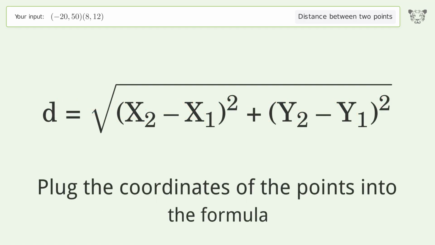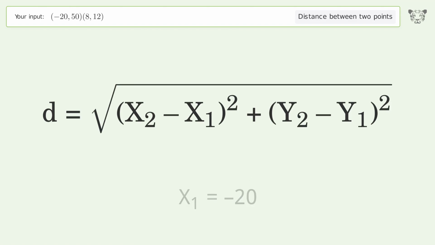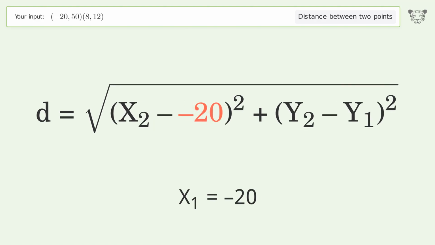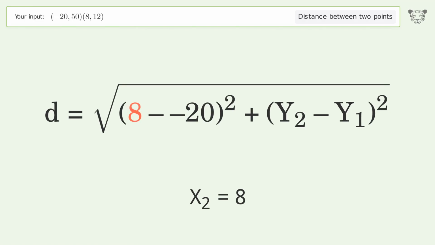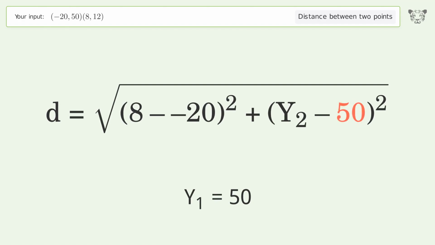Plug the coordinates of the points into the formula. x1 equals -20. x2 equals 8. y1 equals 50. y2 equals 12.